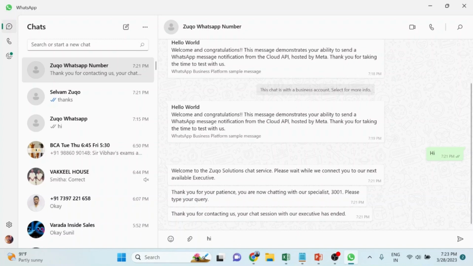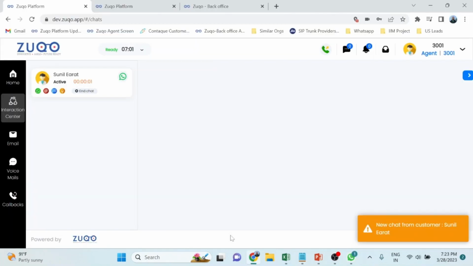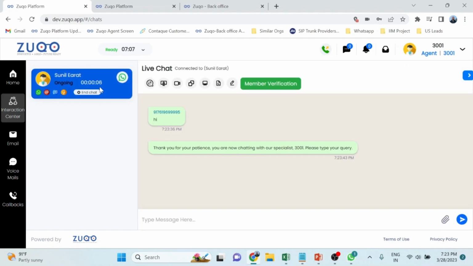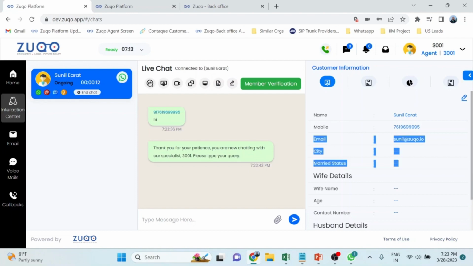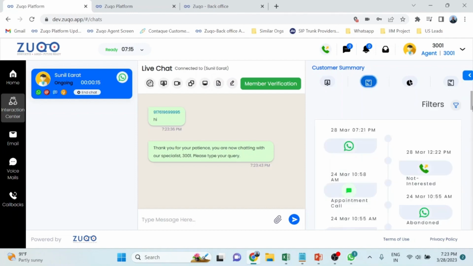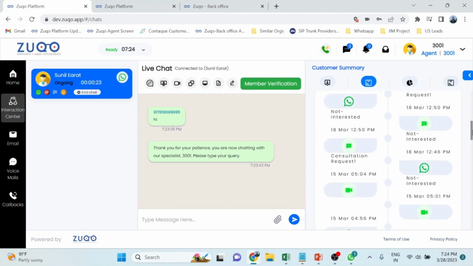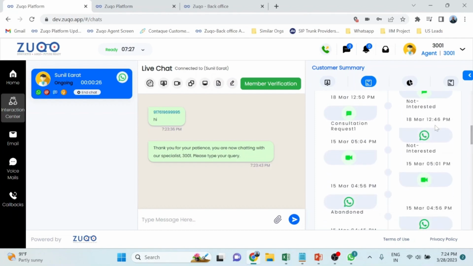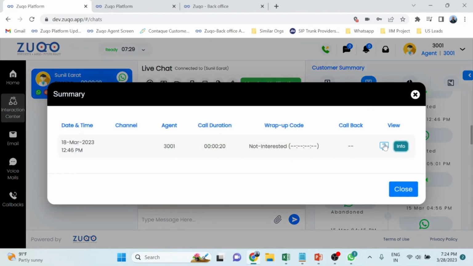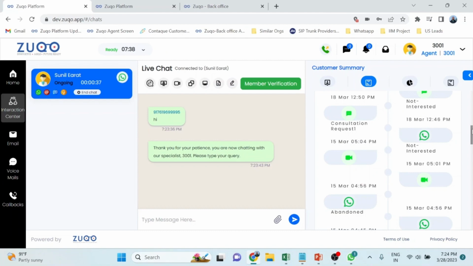So I sent a WhatsApp message, and you see how the message gets delivered over here. Similar to voice, you can pull out the customer information. You can see all of it in the details, and you can see past interactions this customer had with any other agent. For example, on the 18th of March there was an interaction. You can just click this and see what happened. The complete trail of that WhatsApp conversation can be pulled out and shown to the agent.